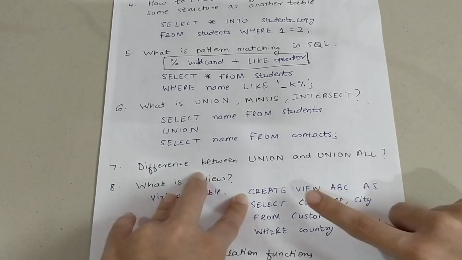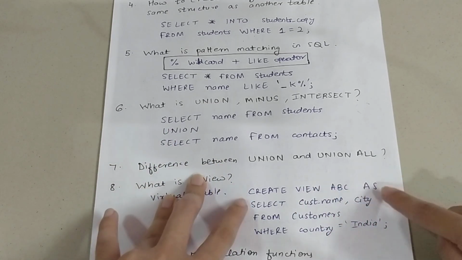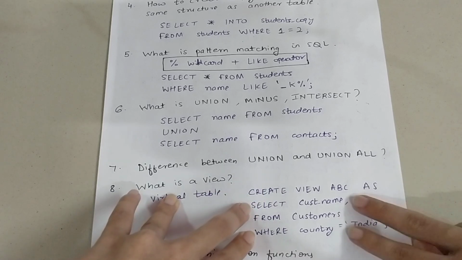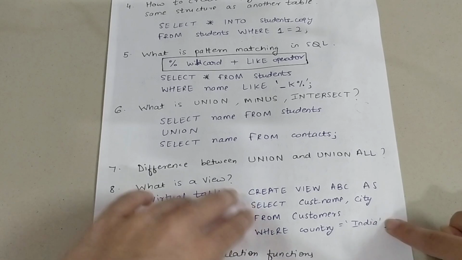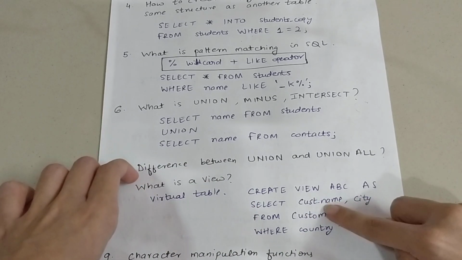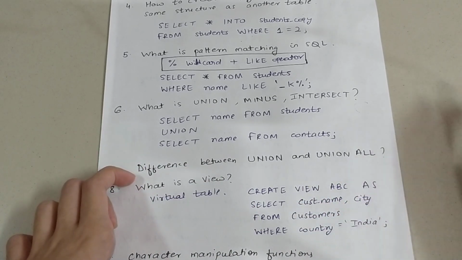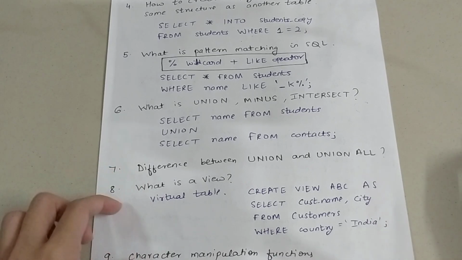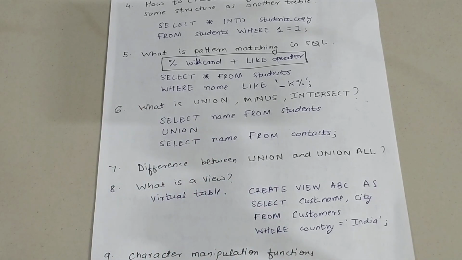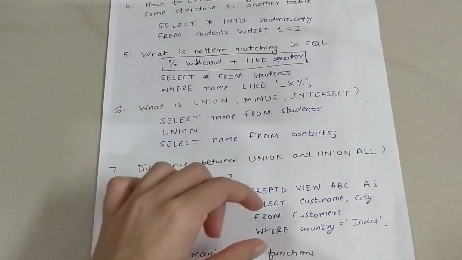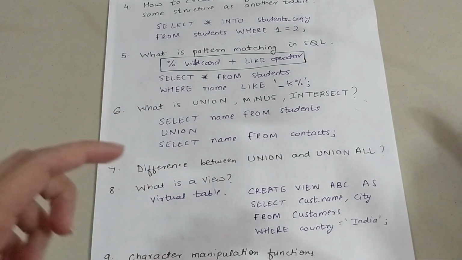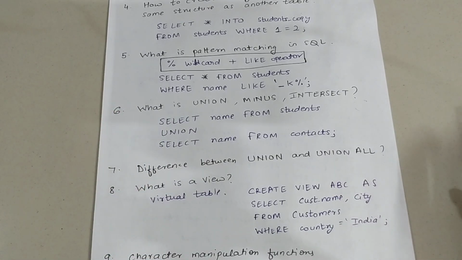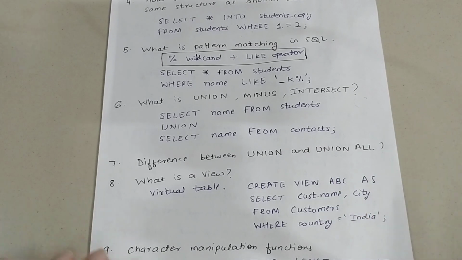So basically what is the syntax? Create view ABC, whatever name you want to give it, as whatever rows you want. Okay, select customer name, city from customers where country is equal to India. So basically it will create a new table with these columns. Maybe the customers table has a lot of columns, so we are creating a view in which only the 2 columns which we want are there. So this is where views can be used. You can also create a view and actually join 2 tables and create a new virtual table as a view. Okay, so this is where a view is used.